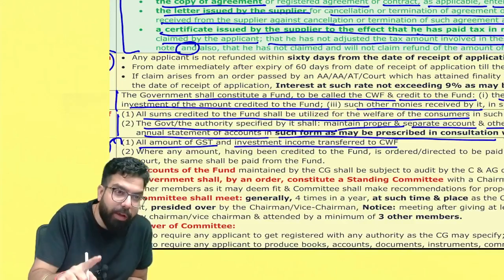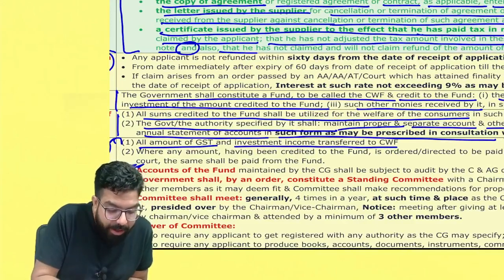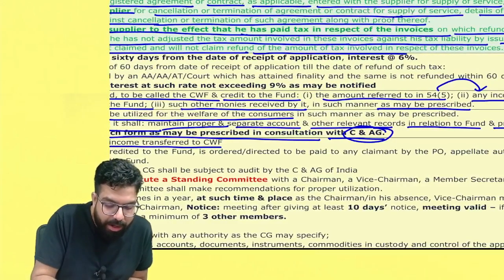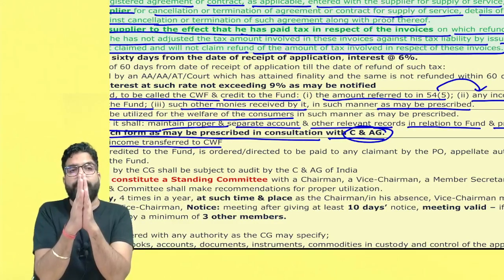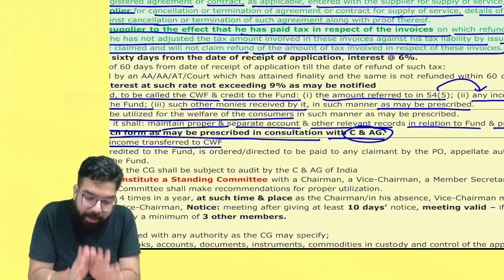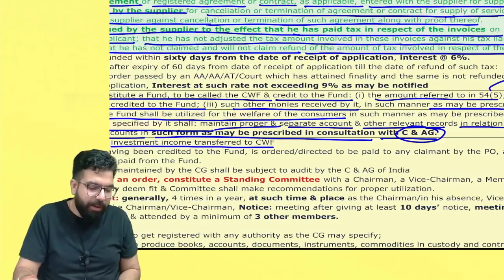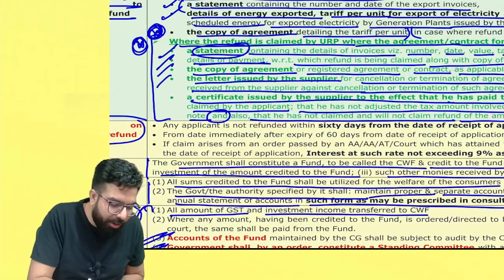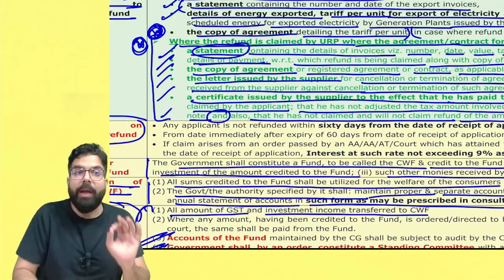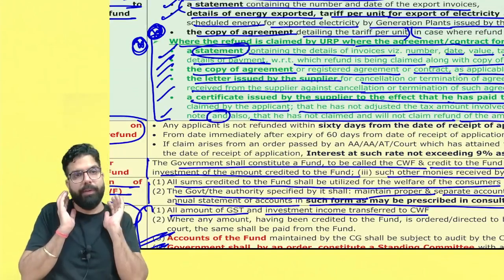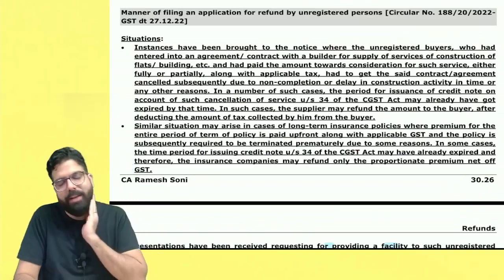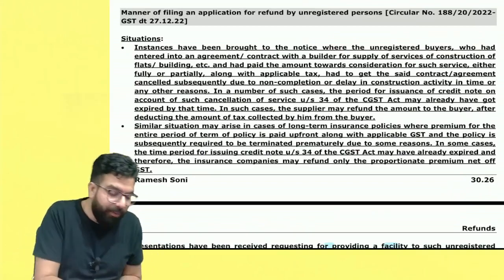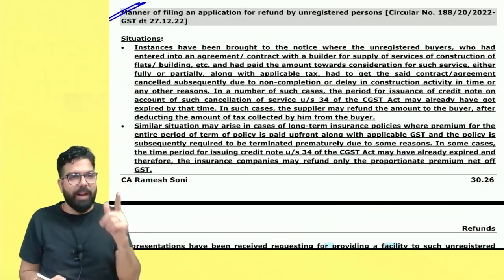And also he has to give the certificate that he has not claimed and will not claim a refund of the amount of tax paid in respect of these invoices. Only then can an unregistered person go ahead and apply for a refund. So whenever an unregistered person is applying for refund, all this documentary evidence has to be given by him, and only then the refund will be given to him. Now, with respect to this unregistered person, one small clarification has been issued by the CBIC. Let's go ahead and cover this clarification quickly.